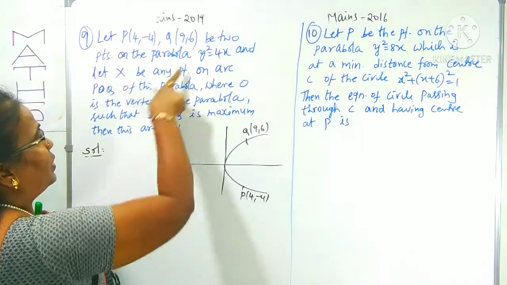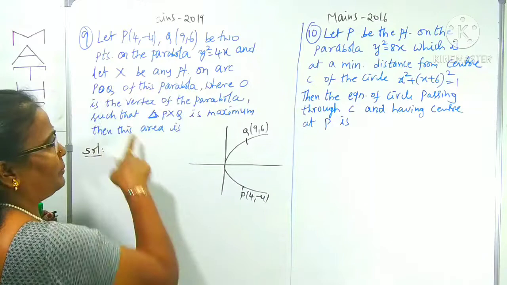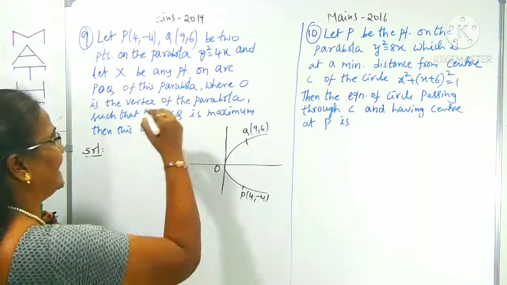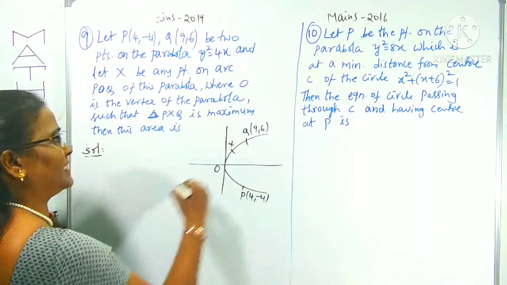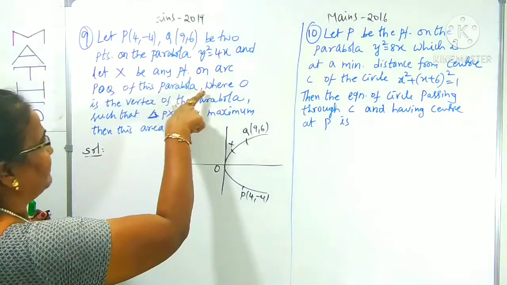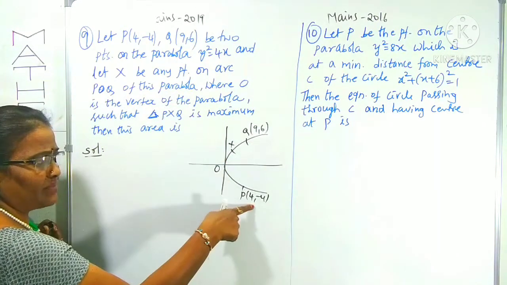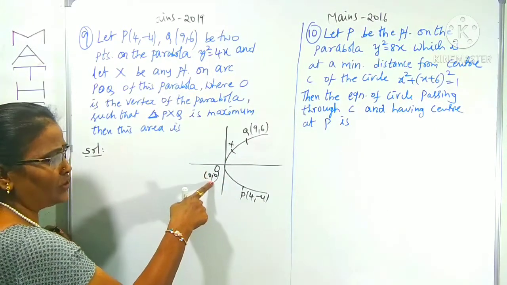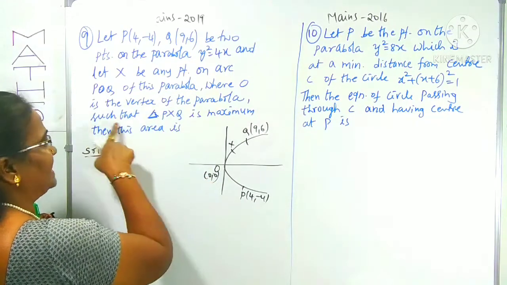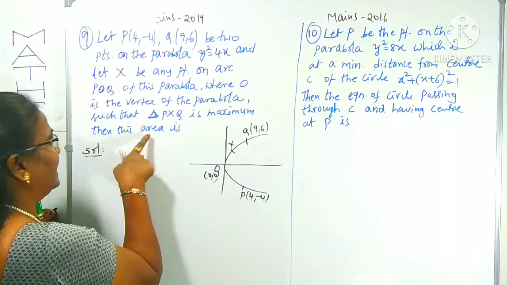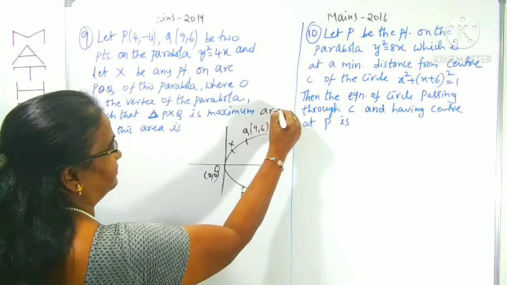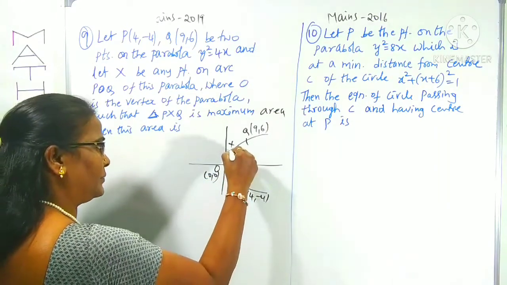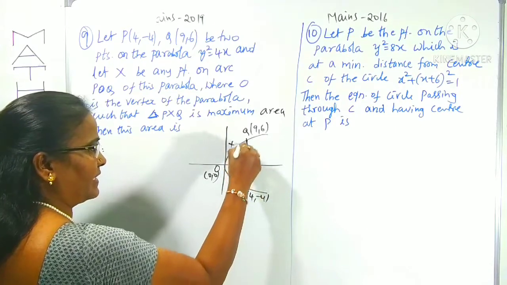And what is X? X is any point on the arc POQ. This is arc POQ, there will be some point X, somewhere else I am taking X like this, on this parabola, where O is the vertex of the parabola. You know what the vertex of this parabola is? (0, 0). Then such that triangle PXQ has maximum area. Then what is the maximum area of triangle PXQ?